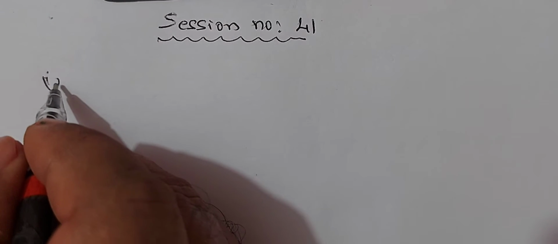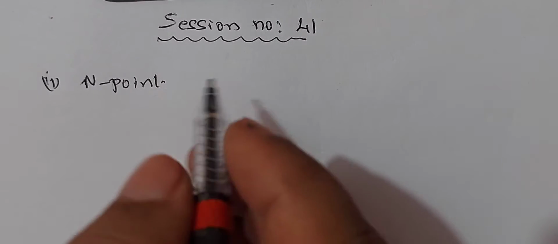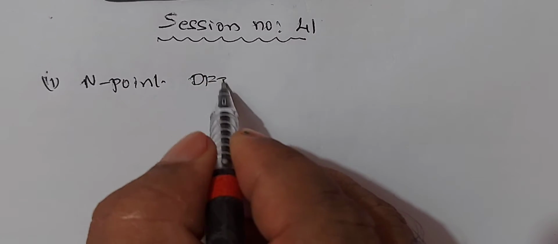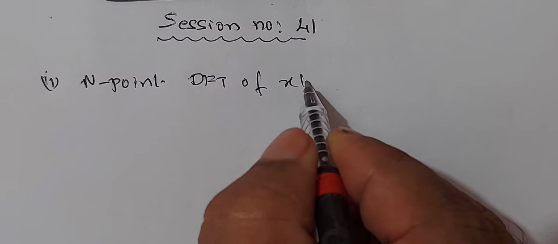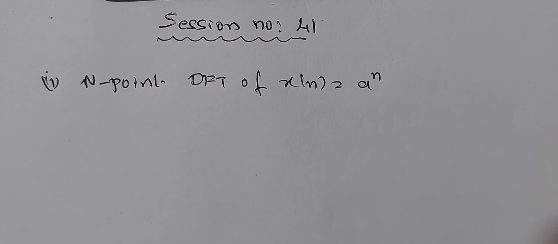DSP, Digital Signal Processing. In this session, let us find the N-point DFT of some given functions. Example 1: find the N-point DFT of x of n equal to a power n. So you have to find the N-point DFT of this. x of n is equal to a power n.